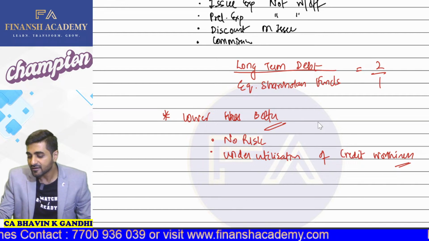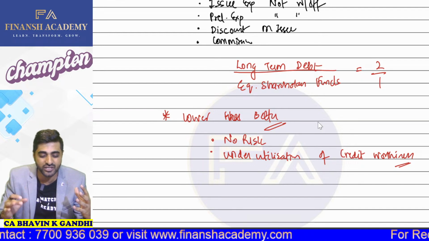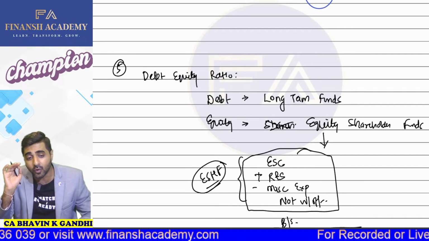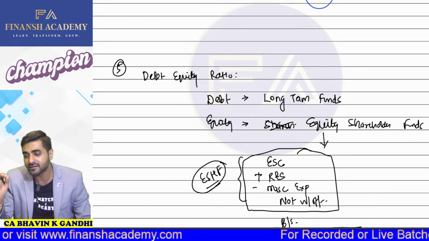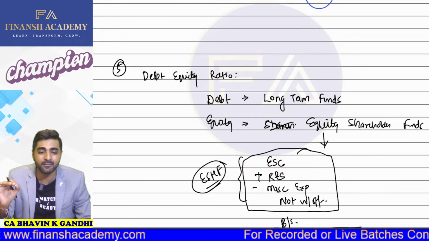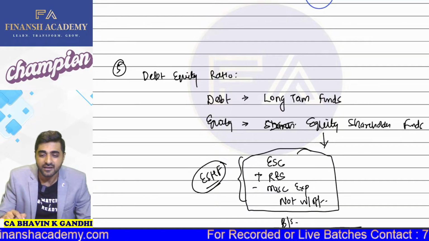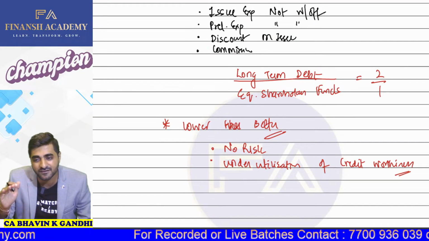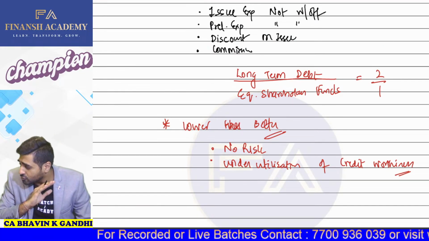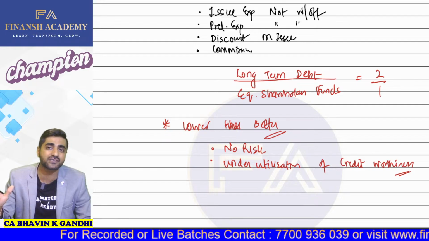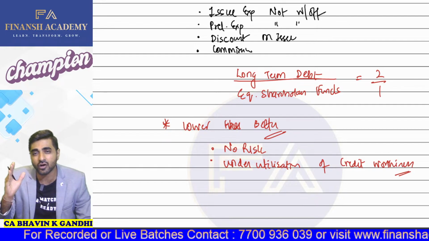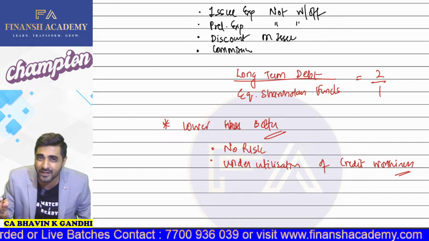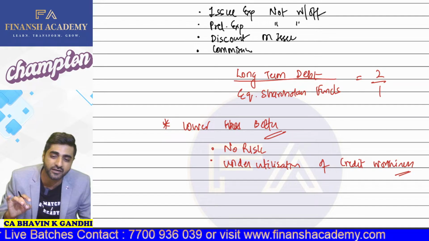Okay. So finally, what's the conclusion, guys? The conclusion is like this, that whenever we are dealing with your debt equity ratio, the word debt actually means your long-term debt, and your word equity means your equity shareholders funds. The ratio for this is long-term debt upon equity shareholders funds, where 2 is to 1. I have explained you this in maximum detail possible. What is the meaning of your long-term debt in equity shareholders funds? Which all things are included? Equity plus reserves minus miscellaneous expenditure not written off.